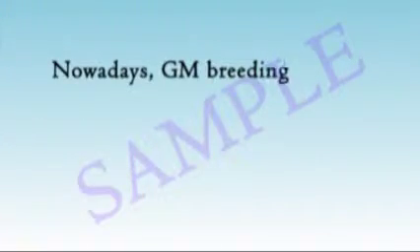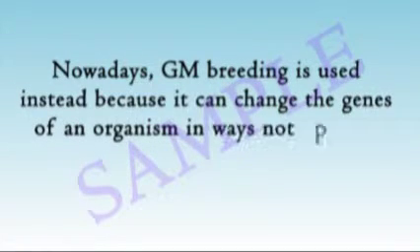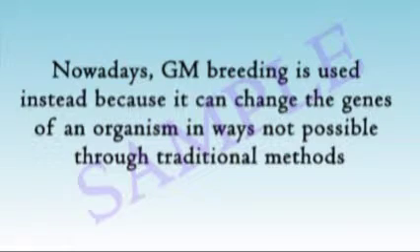Nowadays, GM breeding is used instead because it can change the genes of an organism in ways not possible through traditional methods. This provides opportunities for new plant varieties and animal breeds. The process of GM involves using genes from one organism and inserting them into another.